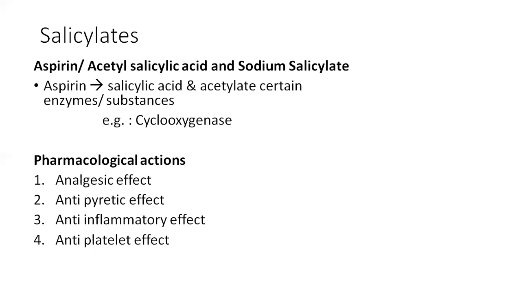And coming to the antipyretic effect. The body temperature is regulated by the balance between the production of heat and heat loss. The set point to maintain body temperature is regulated by the hypothalamus. In fever, the set point is raised, and the NSAIDs bring down the raised body temperature but do not reduce the normal body temperature or exercise-induced body temperature.